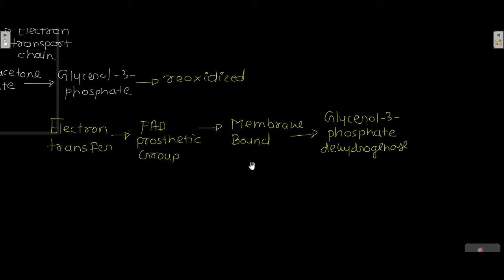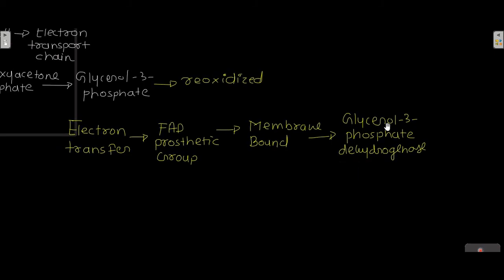Now this glycerol 3-phosphate can be reoxidized by electron transfer to a FAD prosthetic group which is found in the membrane bound glycerol 3-phosphate dehydrogenase. Okay, there is a membrane bound glycerol 3-phosphate dehydrogenase that has a FAD prosthetic group. That FAD prosthetic group receives the electron, and that is how this glycerol 3-phosphate is reoxidized.